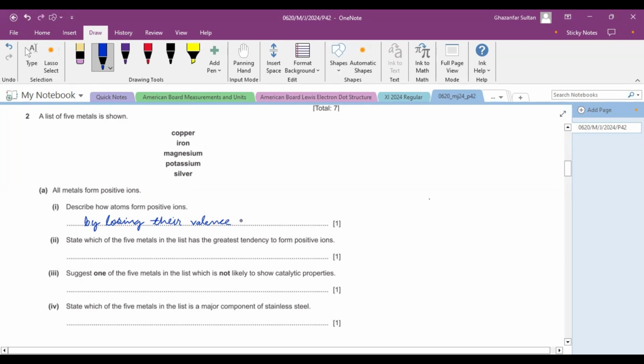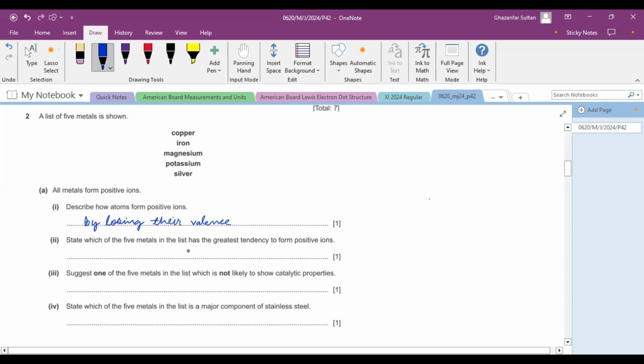Some students write "by transfer of electrons". Although it is correct, it is not appropriate, because loss can be anywhere. If you are talking about transfer of electrons, then there should be some other species that can receive them. Anyway, either use the word losing or transfer. Both are correct, but losing is more appropriate.